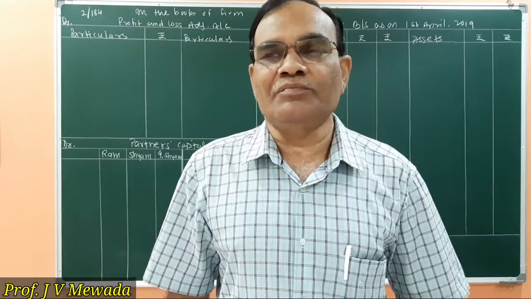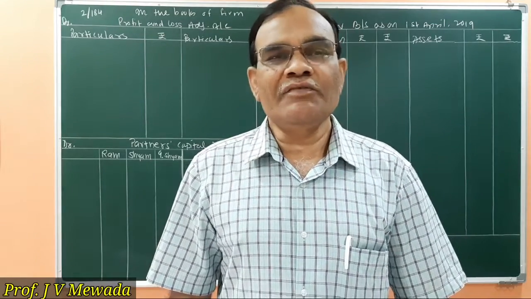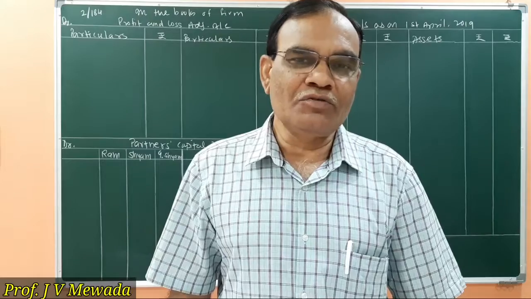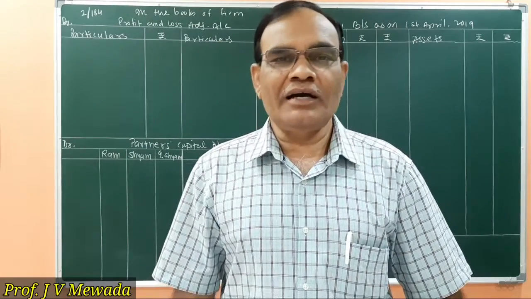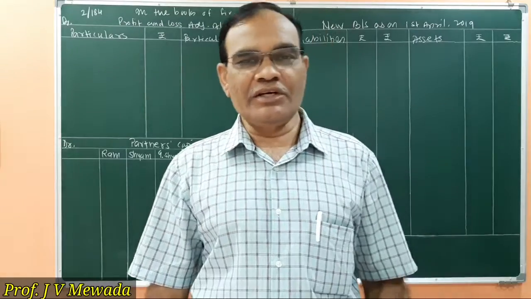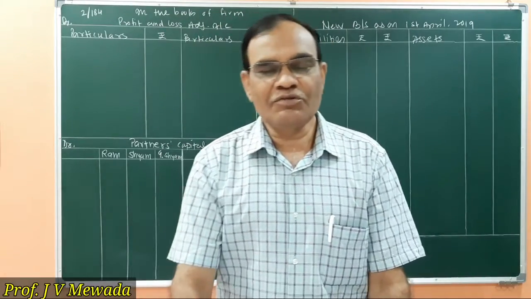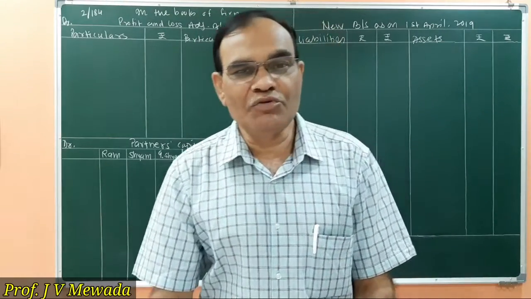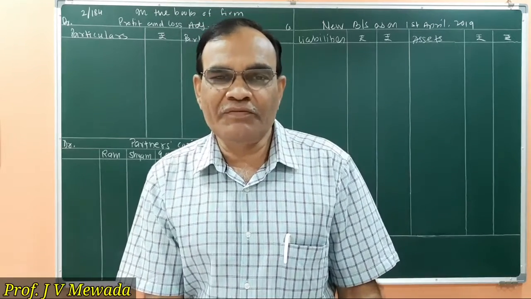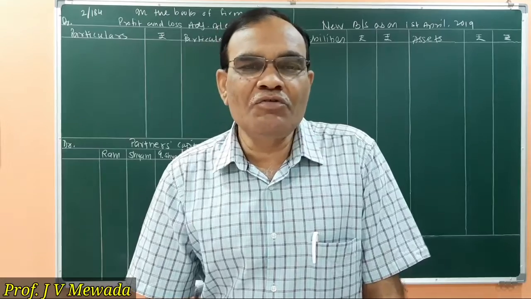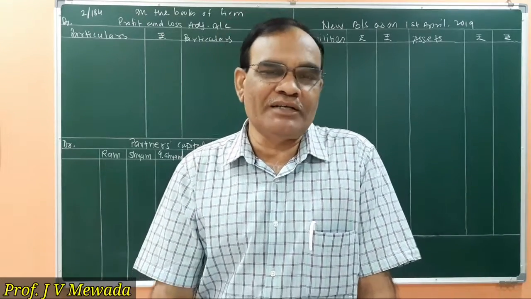So in this sum, we are having treatment of goodwill. Goodwill is raised at full value, and after the retirement, the continuing partners are going to write off the goodwill. So that is what they have decided. In the previous sum, we were having goodwill raised equal to the share of the partner.